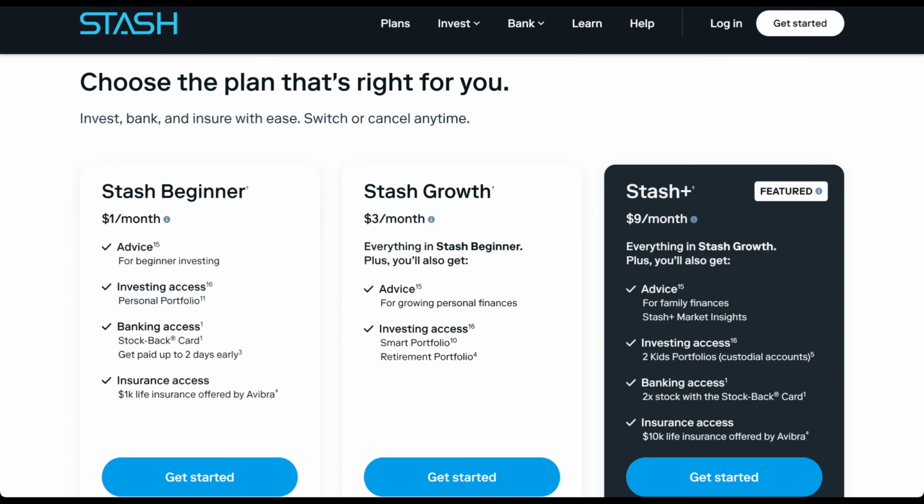So this plan that you see here, the Stash Beginner, which is $1 a month, is what is no longer available from August 1st onwards.